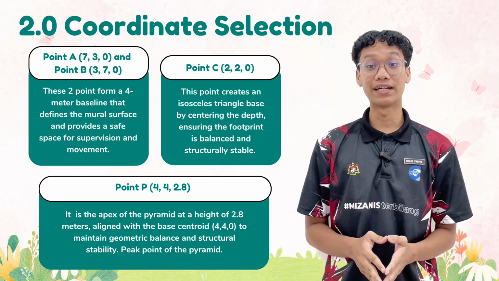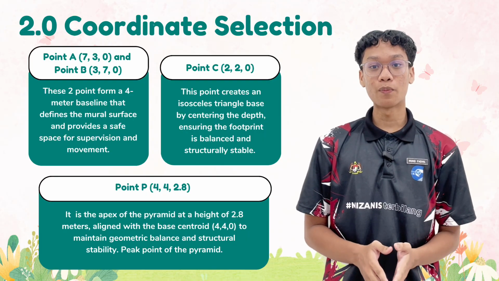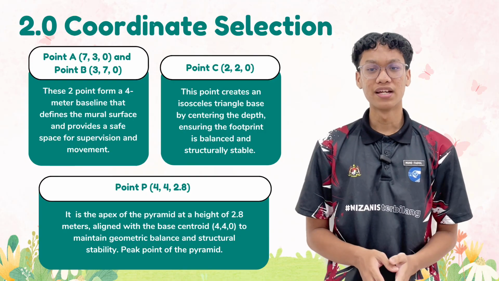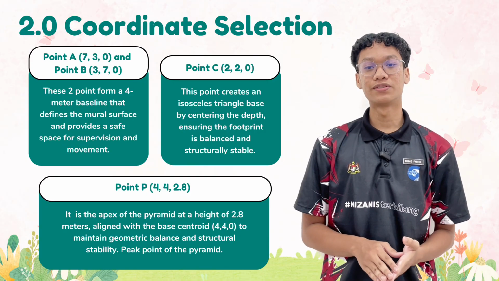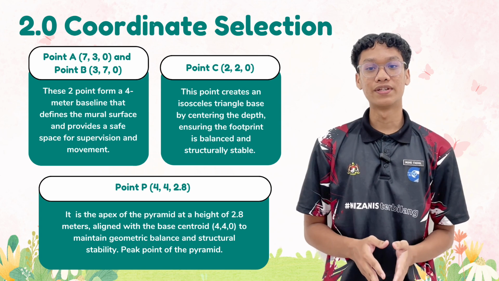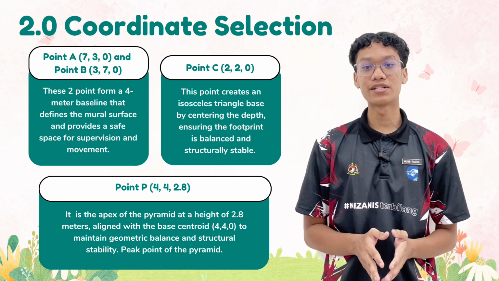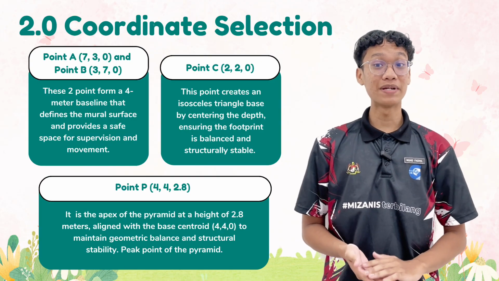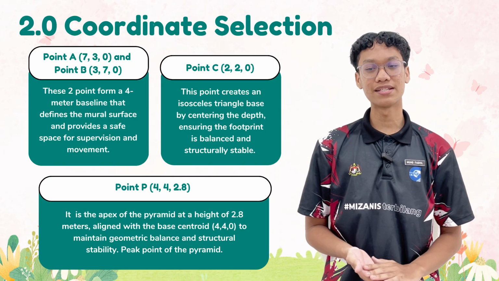Since the z coordinate is 0, when point C is combined with points A and B, it forms a triangular base. The position of point C was chosen carefully to create an isosceles triangle, which helps distribute the structure weight more evenly. This design ensures that the base footprint remains balanced and structurally stable.